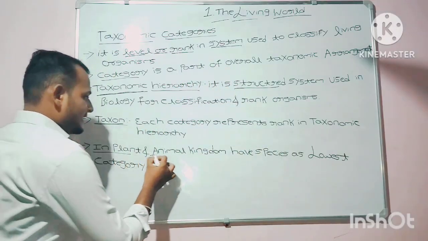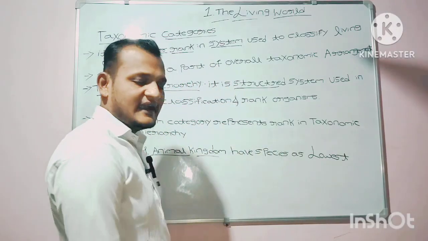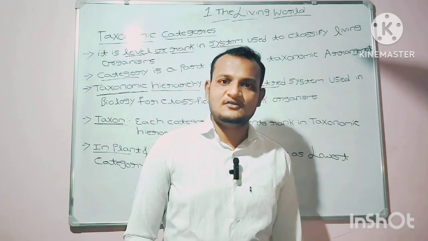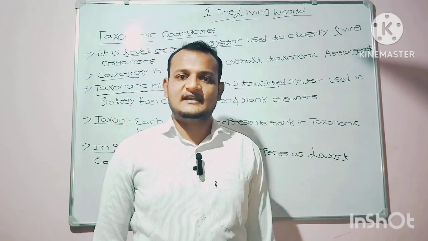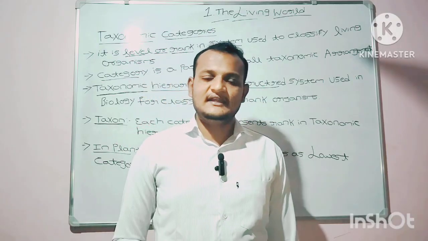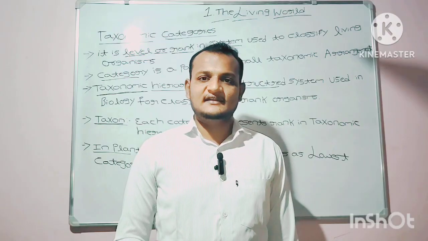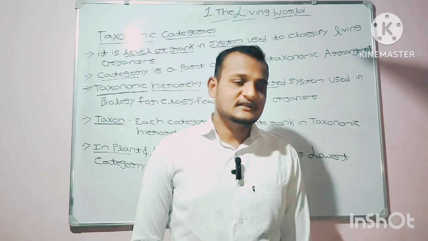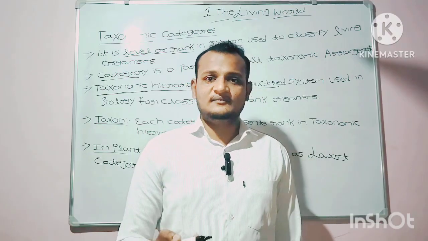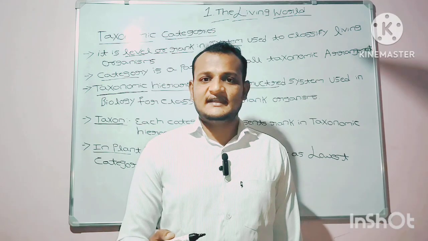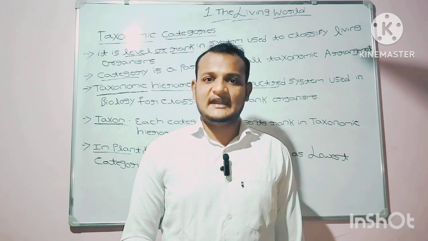Both the plant and animal kingdoms have species as the lowest category. The highest category is kingdom, while the lowest category is species in both the animal and plant kingdoms.